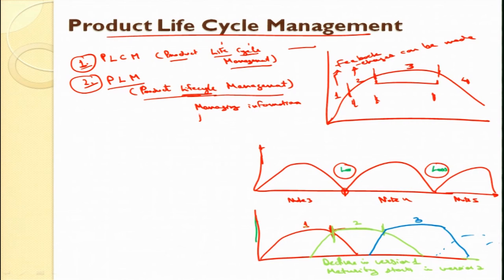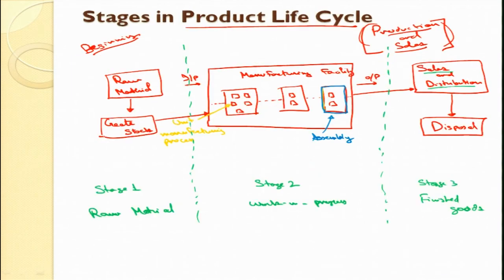Before managing, we need to acquire the information as well. What is the information? Information for all these stages: information in stage 1, information in stage 2, information in stage 3.